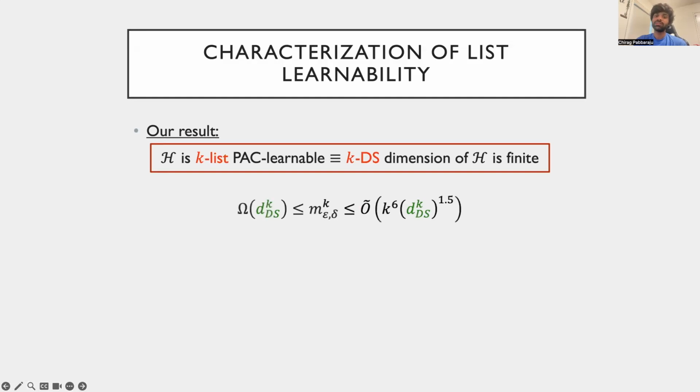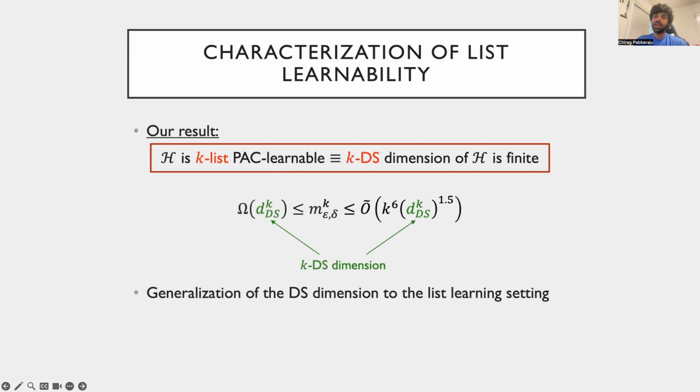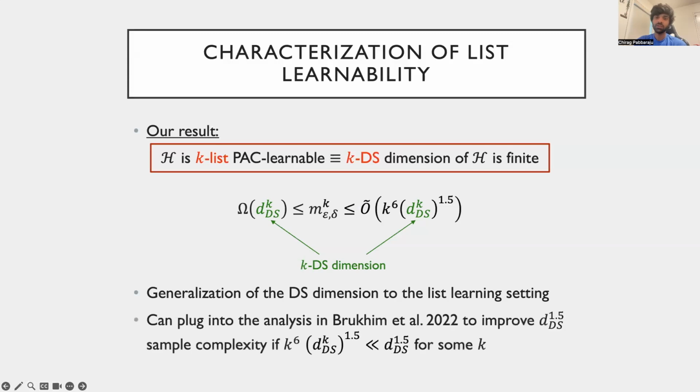That is, we show that the KDS dimension lower bounds the sample complexity of k-list learning, implying that it needs to be finite for list learnability. In addition, we are also able to generalize the techniques of Brukim et al. in a pointwise manner to derive an upper bound on the sample complexity, which is a polynomial function in the list size k, and has the same dependence on the KDS dimension as their result had on the DS dimension. As a bonus, our result improves upon their sample complexity bound of DS to the 1.5 in the case where one happens to know some additional structure about the hypothesis class.